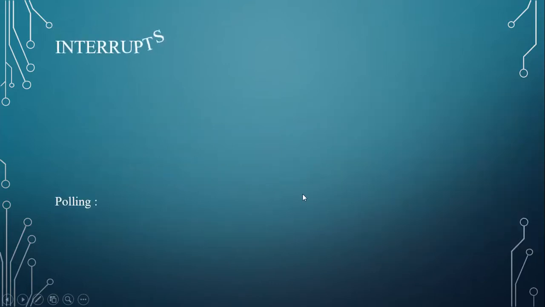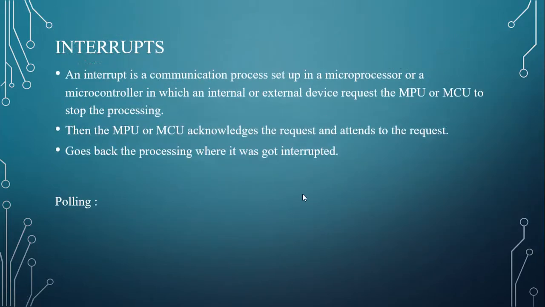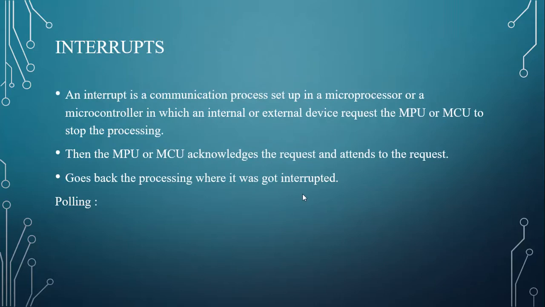Next, interrupts. What is an interrupt? An interrupt is a communication process set up in a microprocessor or a microcontroller in which an internal or external device requests the microprocessing unit or microcontrolling unit to stop the processing.